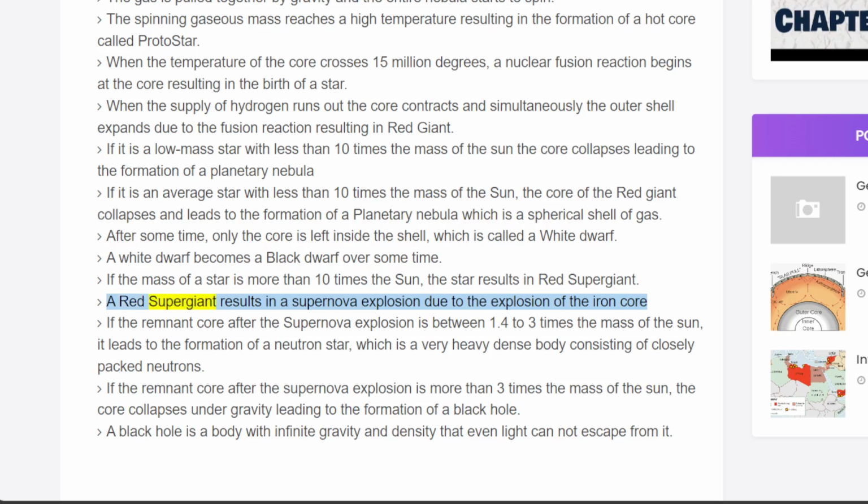A red supergiant results in a supernova explosion due to the explosion of the iron core. If the remnant core after the supernova explosion is between 1.4 to 3 times the mass of the Sun, it leads to the formation of a neutron star, which is a very heavy dense body consisting of closely packed neutrons. If the remnant core after the supernova explosion is more than 3 times the mass of the Sun, the core collapses under gravity, leading to the formation of a black hole. A black hole is a body with infinite gravity and density that even light cannot escape from it.